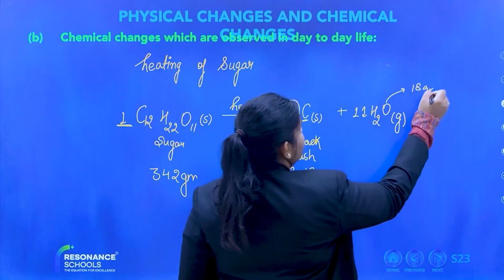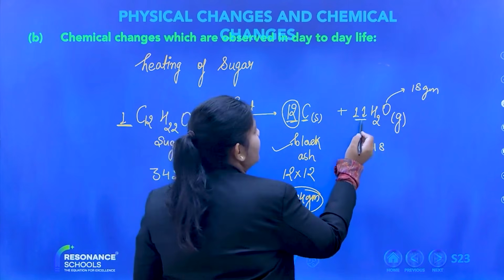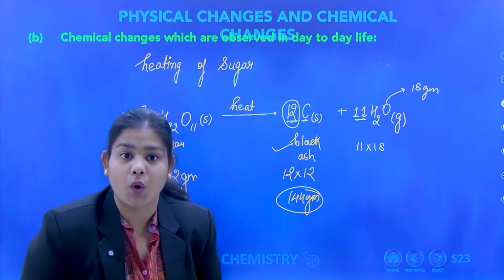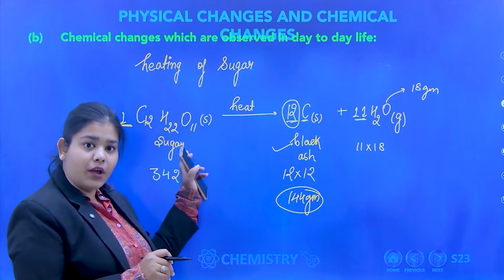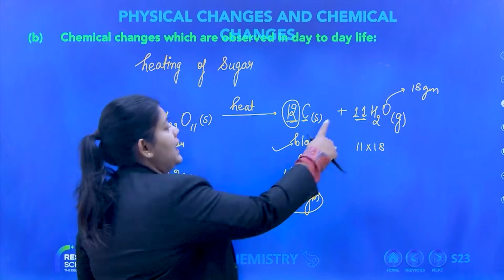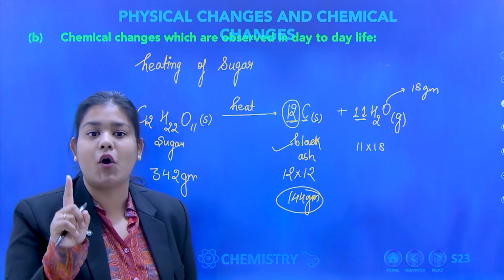18 gram. So when you multiply 11 into 18, why? Because how many H2O is there? 11 H2O. How many water molecules am I getting from sugar? From one sugar I am getting 11 water molecules.